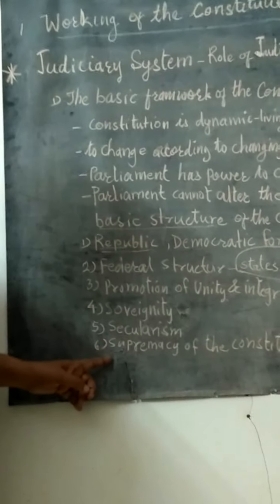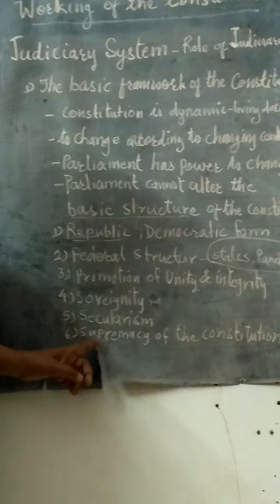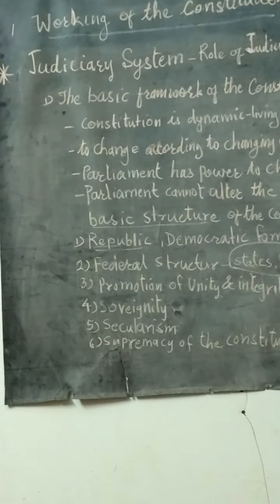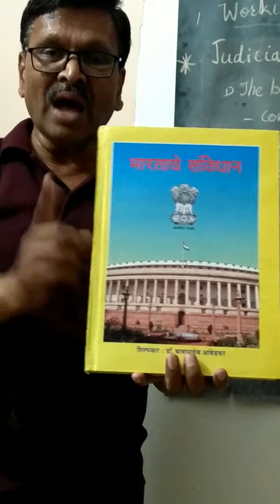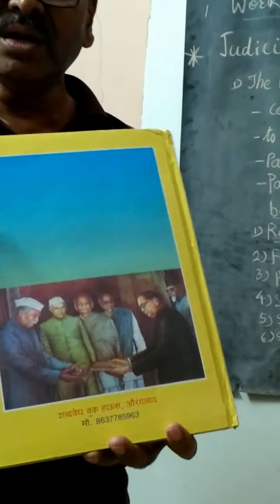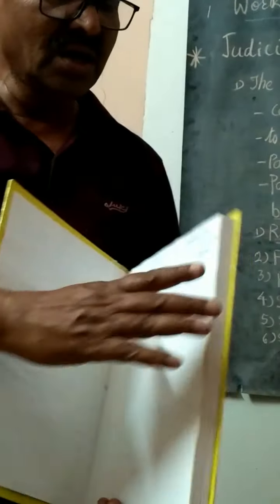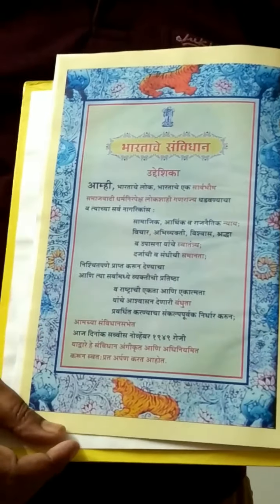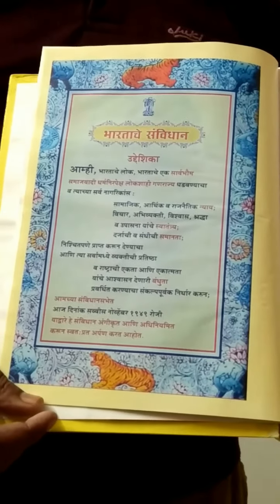Then the next basic structure is supremacy of the constitution. Our constitution, भारताचे संविधान, is supreme. All the articles written over here, in this structure, they are supreme to us. And this is the summary of the constitution, my dear student.